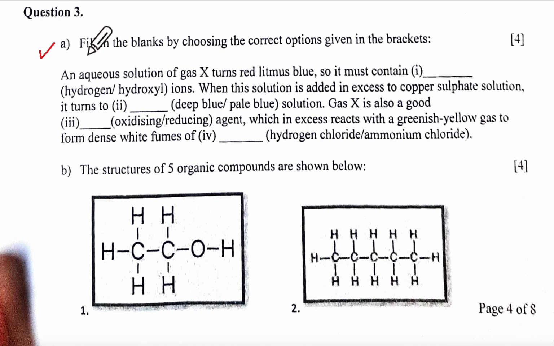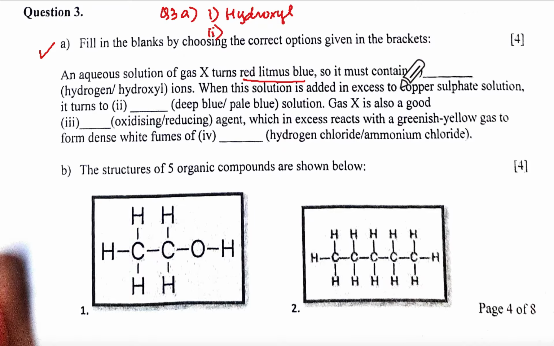Question number 3. Fill in the blanks. You are writing the marks out of 40, okay? Aqueous solution of X turns red litmus blue. Red litmus blue means what? Alkaline. So it will contain which one? Hydroxyl. So when you write your answer for question 3A, you will write like this. Don't write the full statement. Understanding?